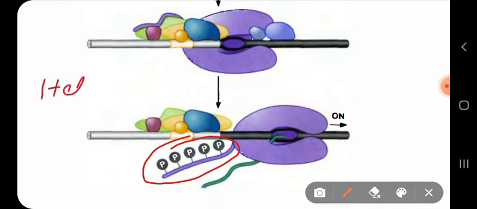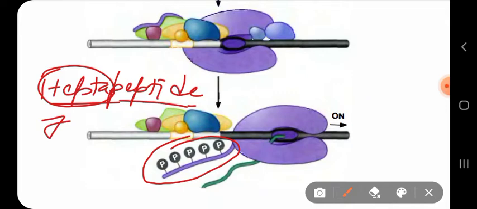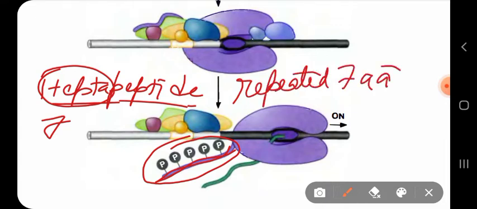Heptapeptide means hepta comes from the word 7, and peptide means the peptide bond. That means the tail of RNA polymerase 2 consists of a repeated 7 amino acid sequence.